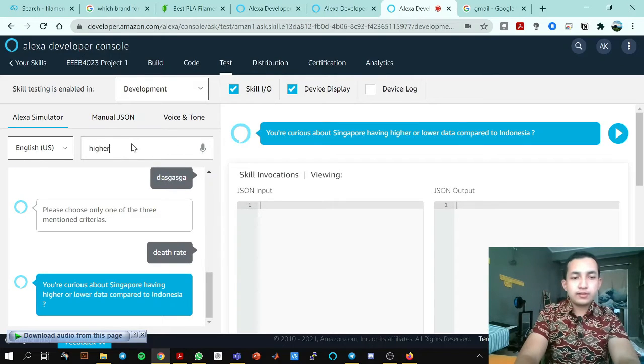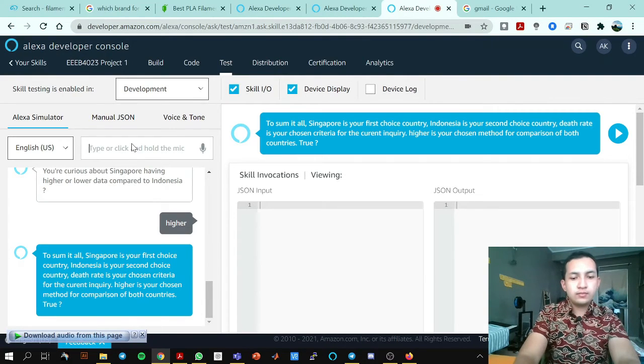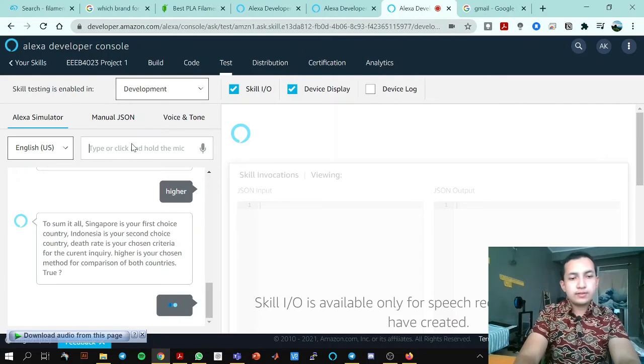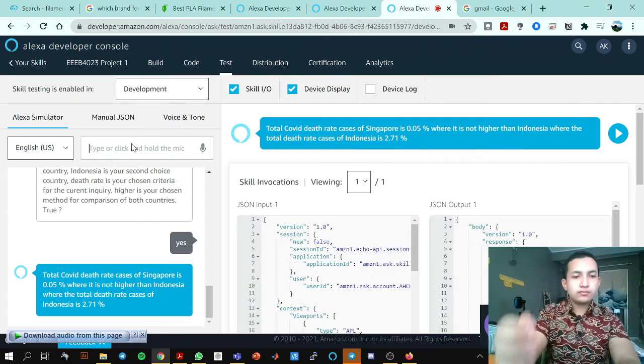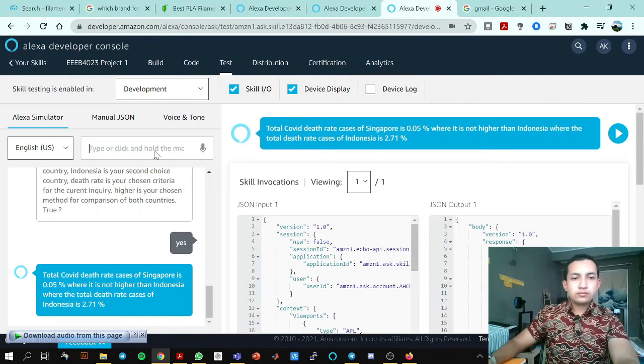Okay, this one I'm curious whether it's higher or not. To sum it all, yes. Okay, good. It's functioning as it's supposed to. The COVID death rate of Singapore is 0.05%, where it is not higher than Indonesia.